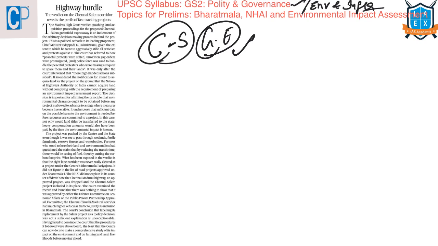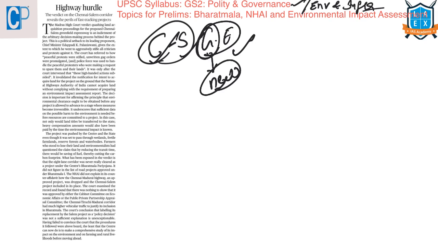In order to build this Greenfield Expressway, what is a Greenfield Expressway? It is a new project. It is not an existing project or a modification of an existing one, but an all new highway is going to be built between Chennai and Salem. So in order to construct this expressway, land is required. So the land acquisition proceedings were started, but the Madras High Court has stopped these land acquisition proceedings.